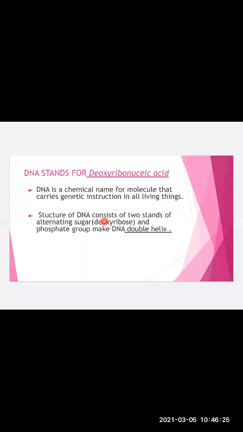The structure of DNA consists of two strands of alternating sugar. The name of the sugar is deoxyribose, and the phosphate group makes the DNA a double helix. Double helix here means you can see this DNA like a ladder. You can perceive this DNA like a flexible ladder. Okay, so by double helix we mean it is looking like a flexible ladder.